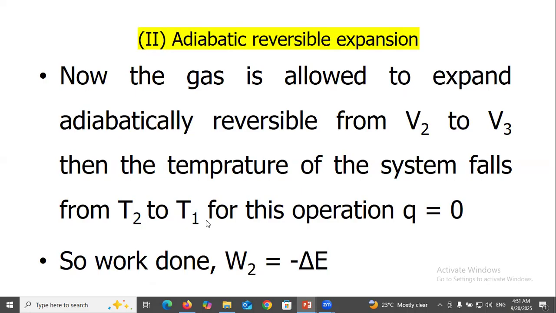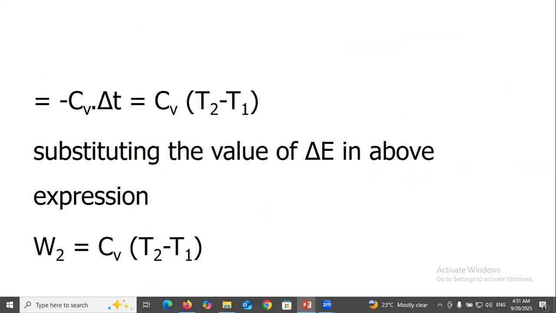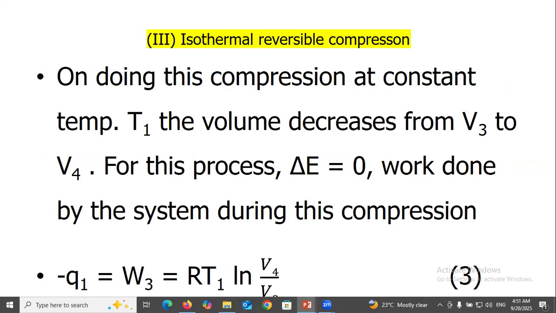From this operation Q equal to 0, so work done W2 equal to minus delta E. From the definition of molar heat capacity at constant volume, Cv equal to delta E over delta T. Work done W2 equal to minus delta E, so minus delta E equal to minus Cv delta T, equal to minus Cv (T1 minus T2), equal to Cv (T2 minus T1). Substituting the value of delta E in the above expression, W2 equals Cv (T2 minus T1).